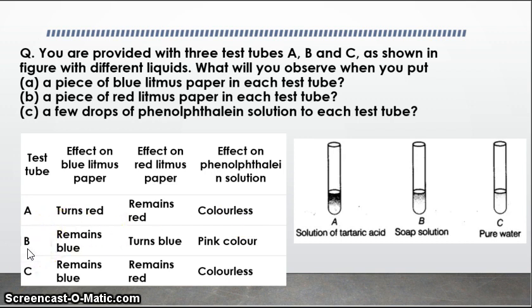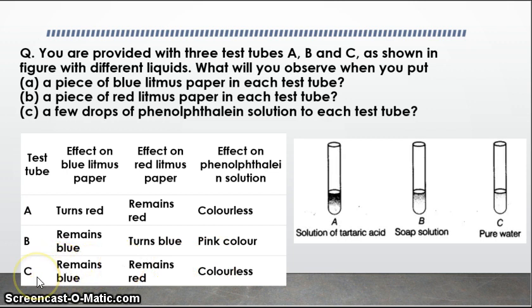Now when we dip all these 3 in the soap solution, what will happen? Blue litmus paper will remain blue, the red litmus paper will turn blue because soap solution is basic in nature, and phenolphthalein solution will turn pink. It will change the color of the solution to pink.